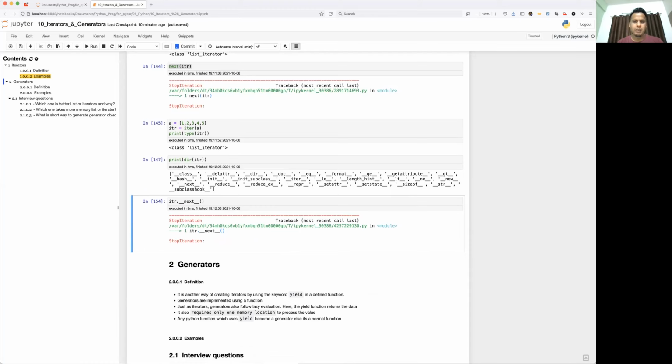It is good to have, but if you don't want to see an exception in your program, we have one extra argument in the next function. Let me show you.